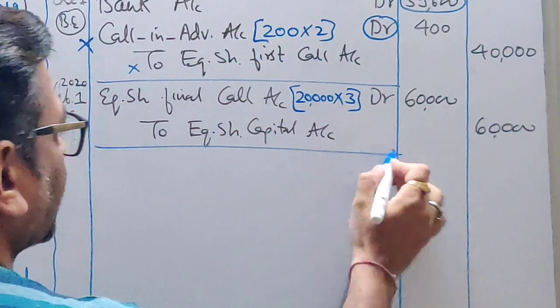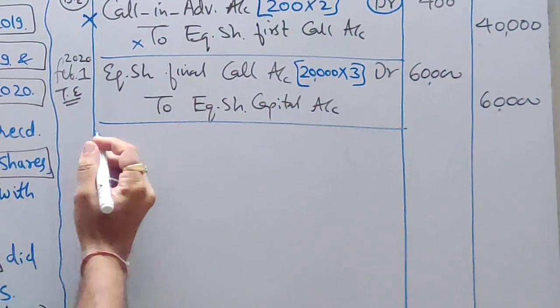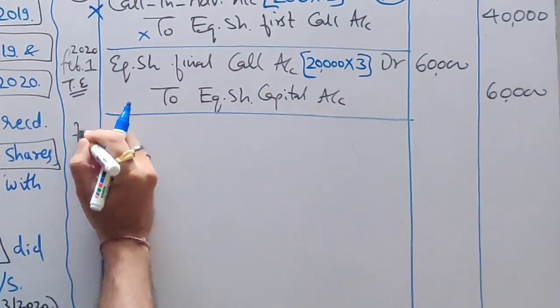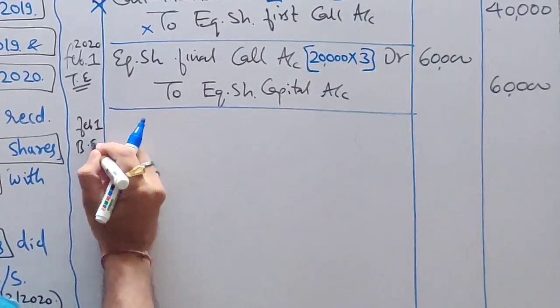60,000. So this is your transfer entry. Now you tell me what will be your bank entry. February 1 bank entry.